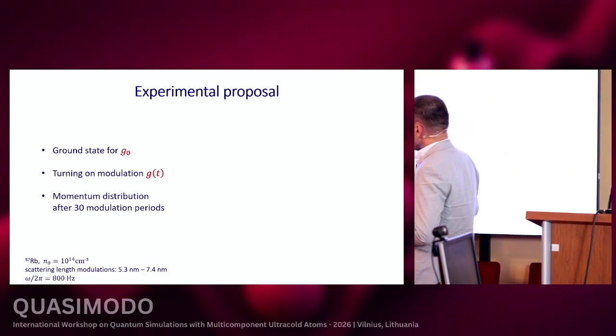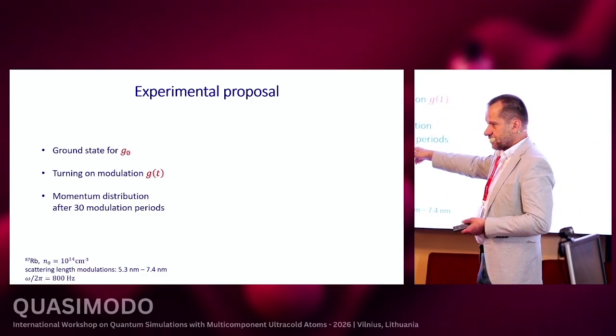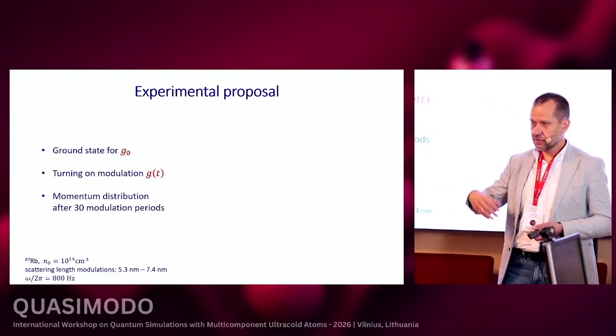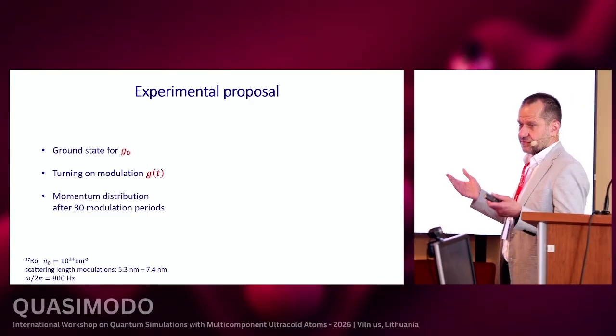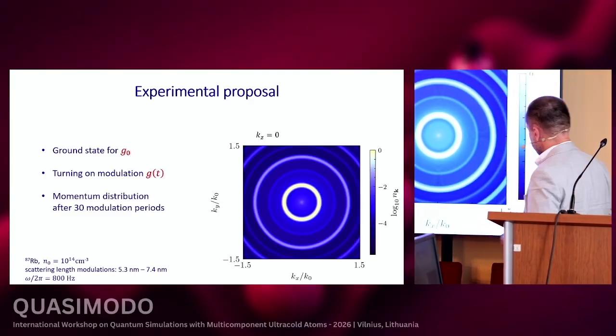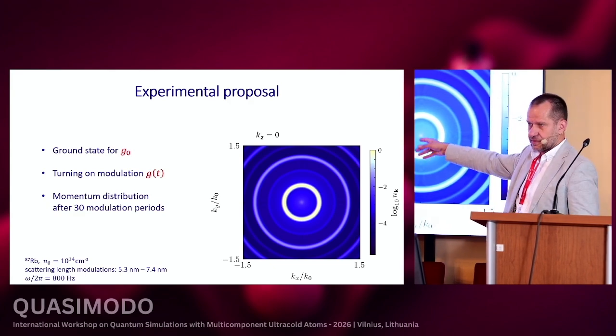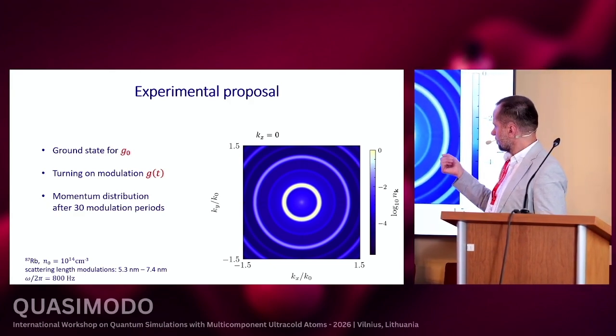Then we turn on modulation of the scattering length. After, for example, 30 modulation periods, one can measure the momentum distribution after, for example, time of flight. What we see are these pronounced rings, and these pronounced rings are related to the excitation.